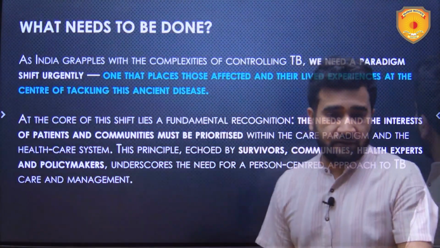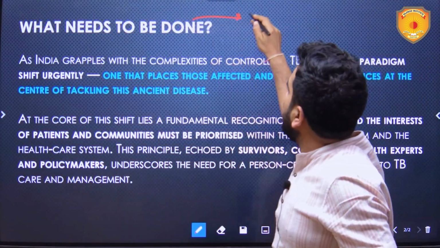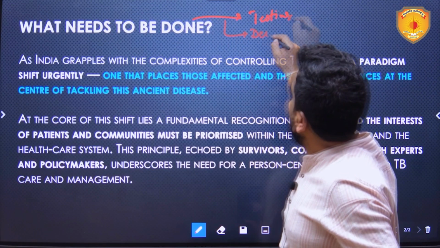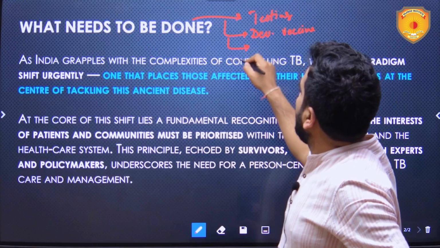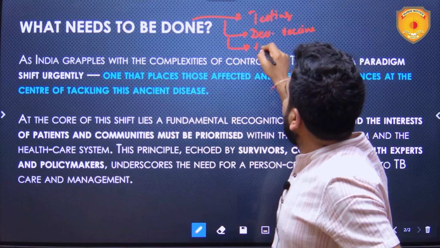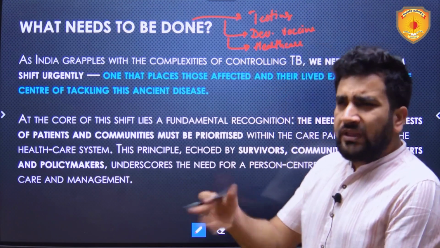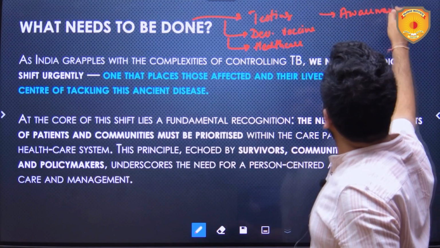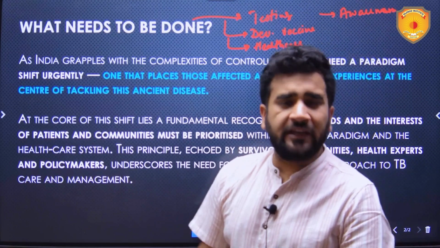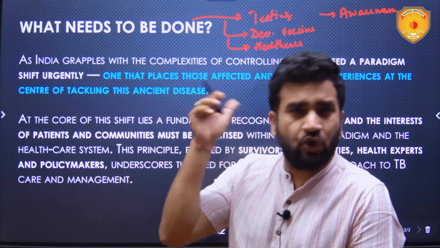What needs to be done? Simple things can come to your mind: increased testing, developing an effective vaccine, proper healthcare, and awareness among the public. These are some general points which might come to your mind, and that is completely fine. These should be done.